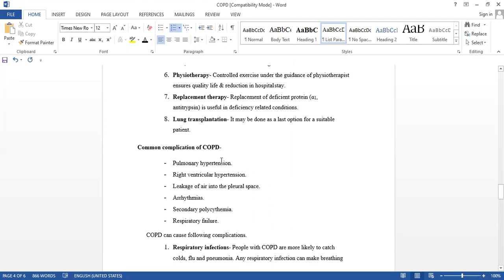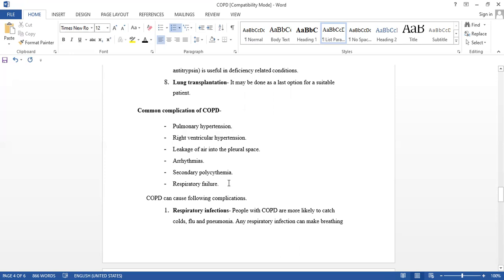transplantation. Common complications. Sometimes what happens? The complications may produce another disease, that is pulmonary hypertension, right ventricular hypertension, isn't it? No oxygen, no anything, then maybe there is a chance of hypertension, BP due to the pulmonary vein. Right ventricular hypertension, leakage of air into the pleural space, arrhythmias, secondary polycythemia, isn't it? Respiratory failure is there. These are the common complications.